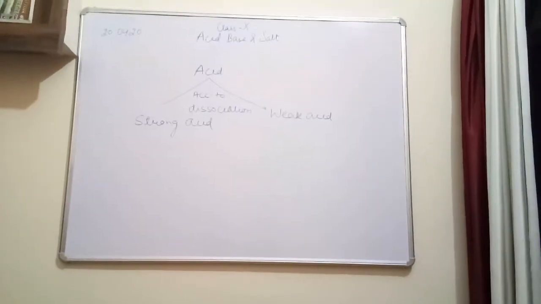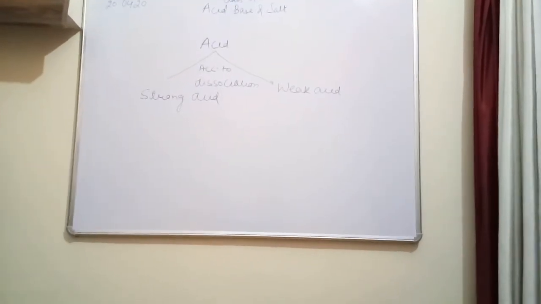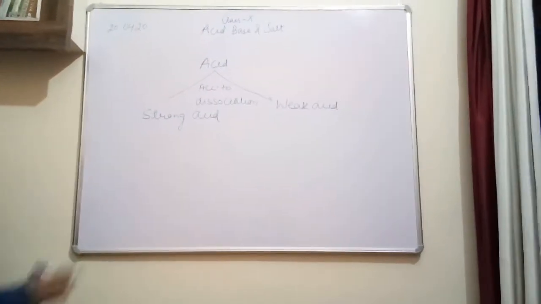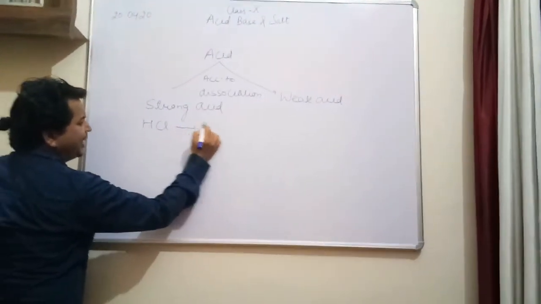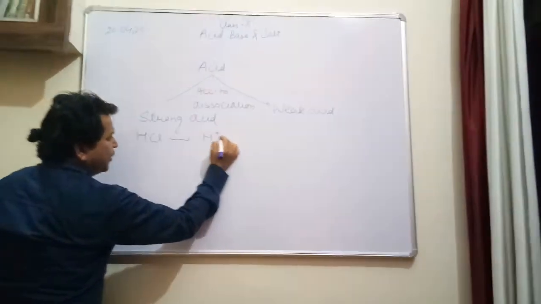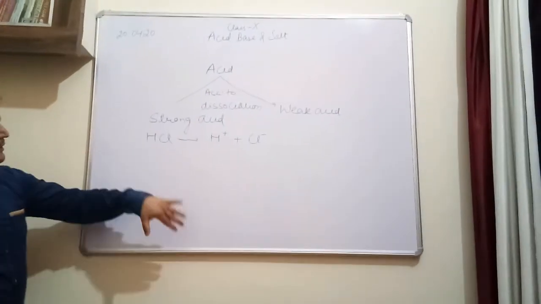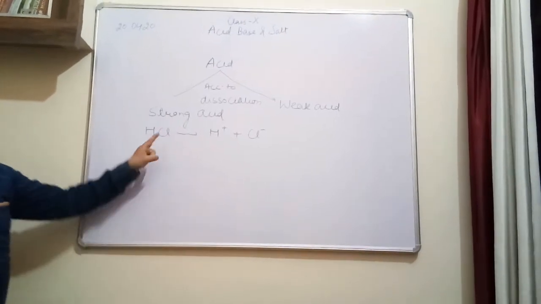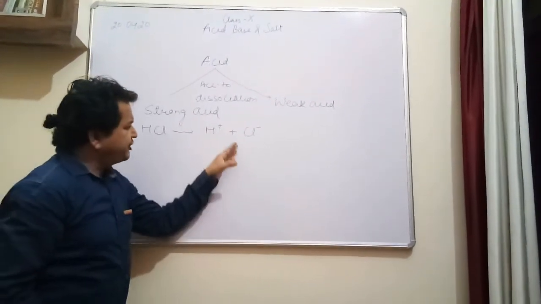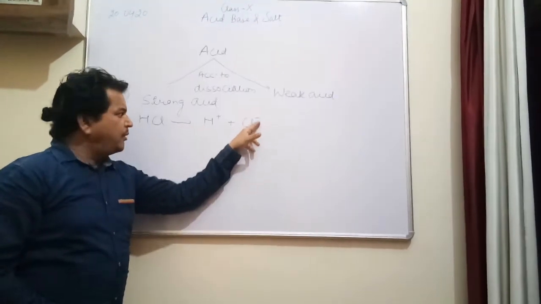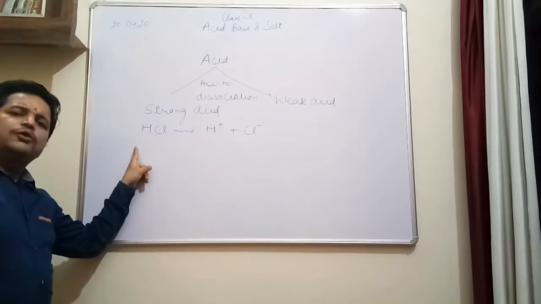You will ask, what is the sense of strong and weak? Strong acid is used for those acids which ionize completely into their hydrogen ion. Suppose we have 100 gram of HCl. After its dissociation, the addition of H positive and Cl negative was also 100 gram.